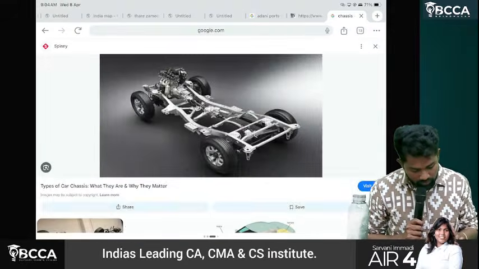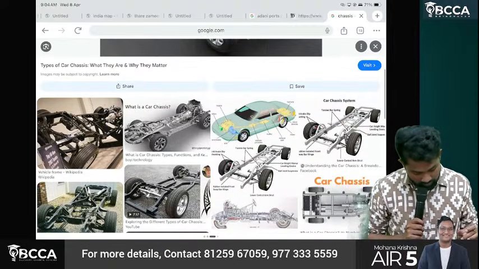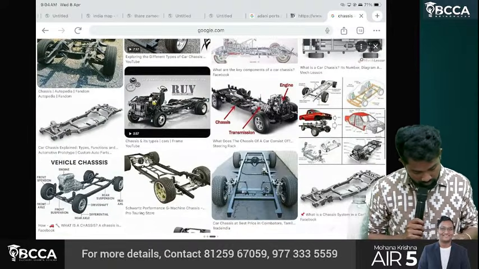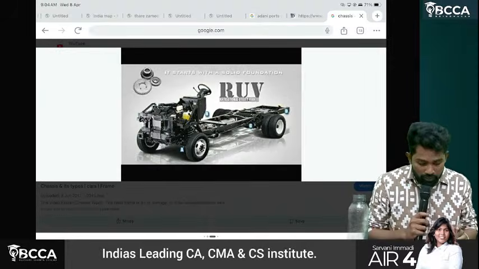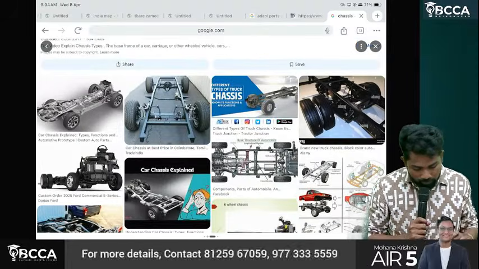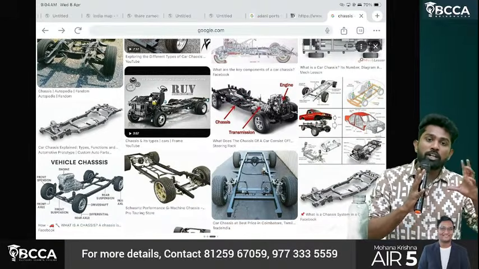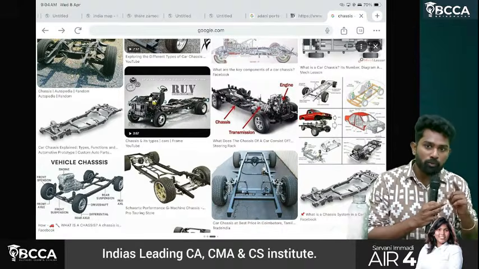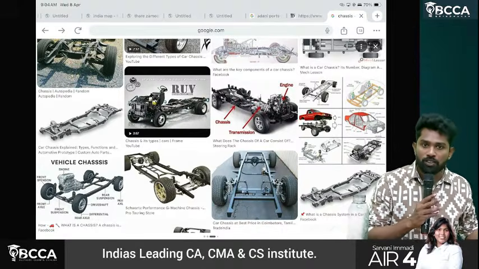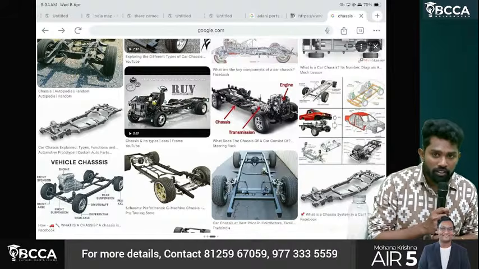So this is called chassis, with the steering. They'll sell it this way, like chassis, with no outer body built. Then they'll take it for bus body building. Now what do these body building people do? They'll use wood, iron, metal, whatever is needed, and construct the outer body, and paint everything as per your requirement.